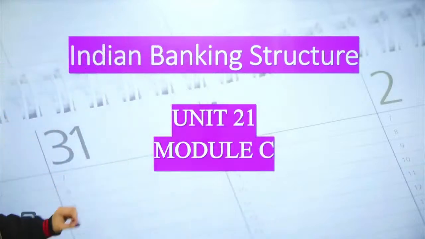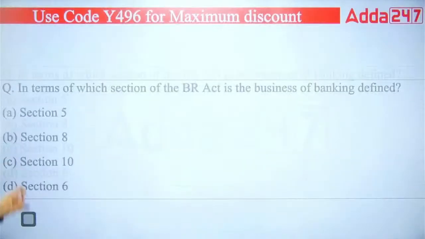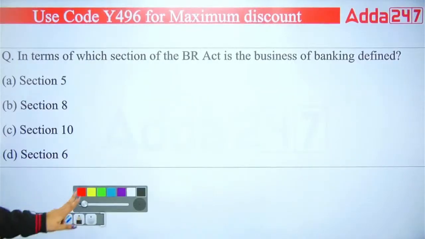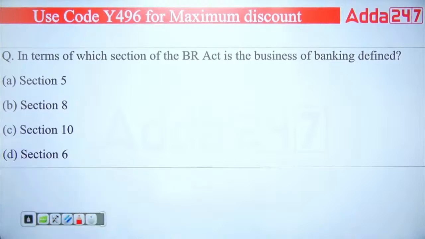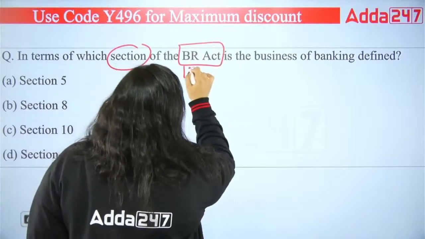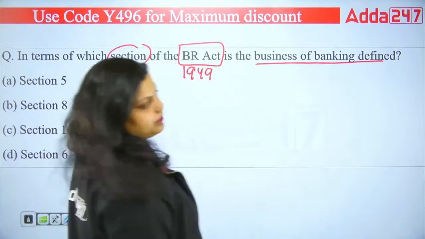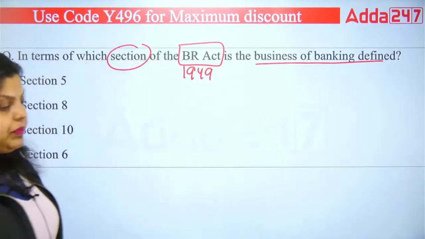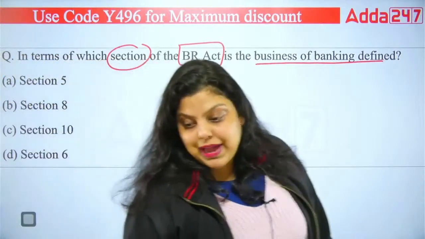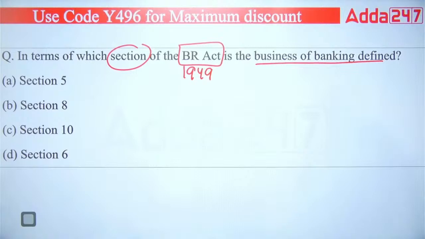Now we are going to move forward and practice certain questions on the same knowledge. The first question: in which section of the Banking Regulation Act, which came in 1949, is the business of banking defined? Do remember, when we are practicing questions, do not only focus on the question and options, also focus on the explanation I am giving. Okay, the explanation is also important.